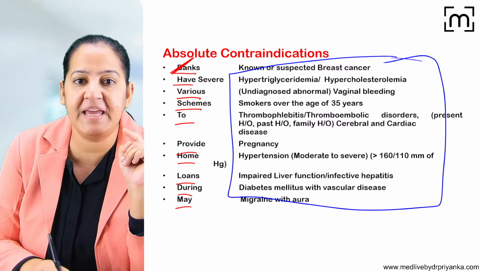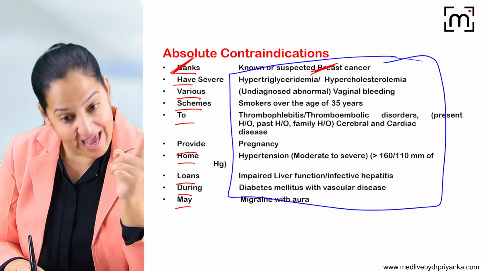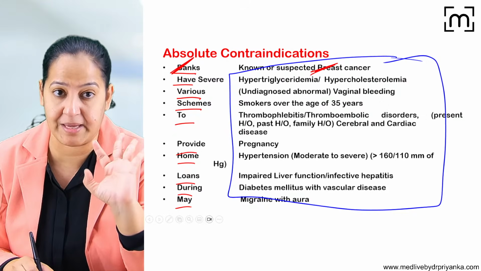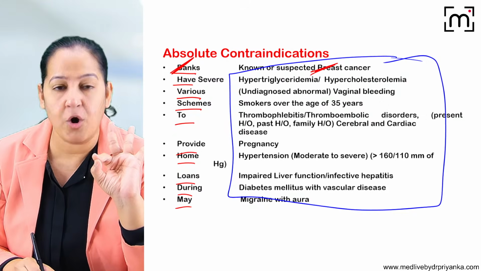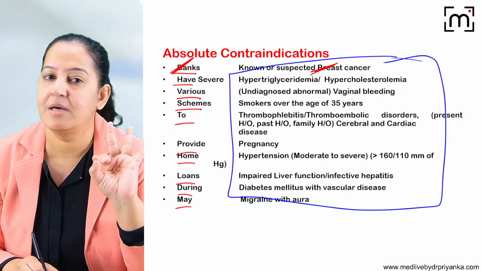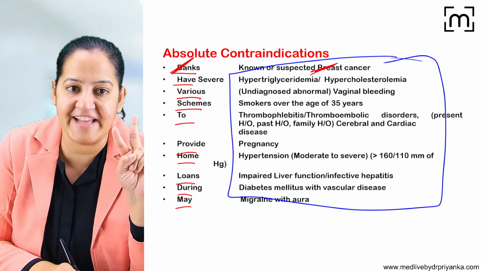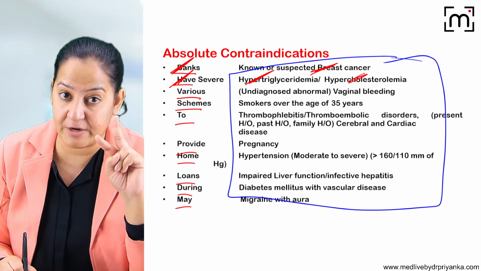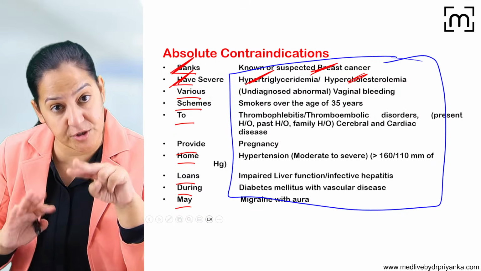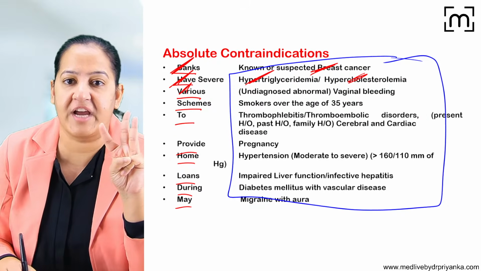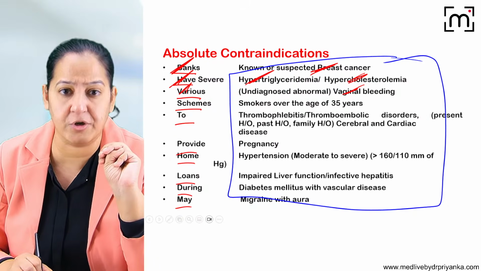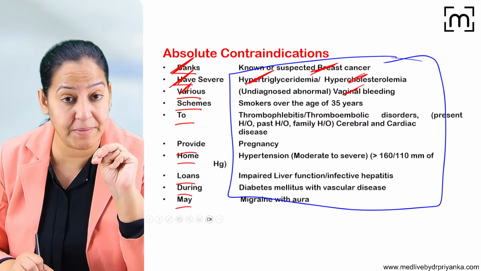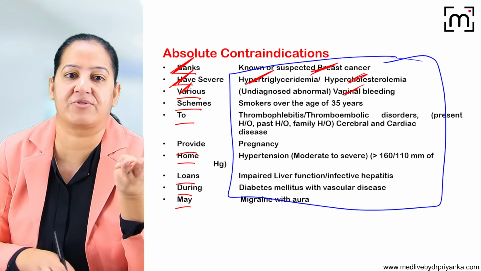B for breast cancer. If the lady has had breast cancer in the past or any family history of breast cancer, don't give OCP. The first question to ask: do you have breast cancer, or does any of your relatives? If she says no, then only prescribe. H stands for hypertriglyceridemia. Ask the lady to do a lipid profile. If she has high cholesterol or high triglycerides, don't give it, because OCP further exaggerates it. V stands for vaginal bleeding. If she has any undiagnosed vaginal bleeding, it can be a cancer. Don't give it. So ask, do you have any undiagnosed bleeding? If she says no, then only prescribe it.